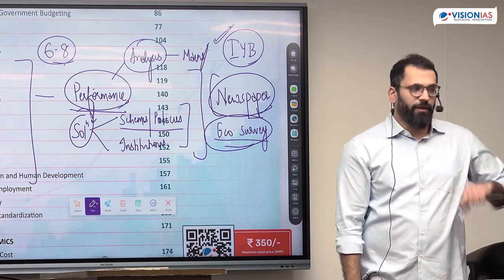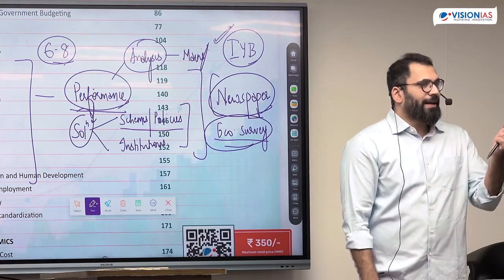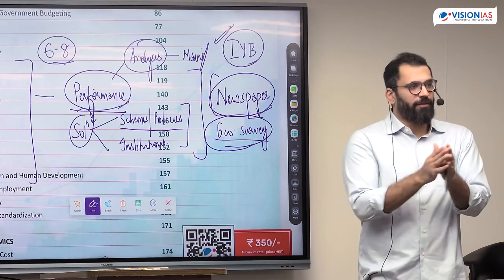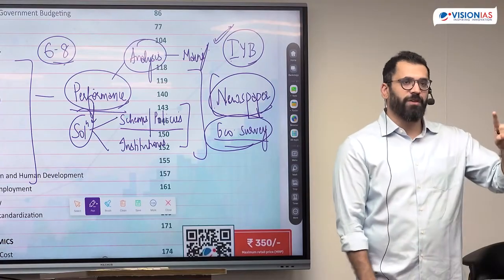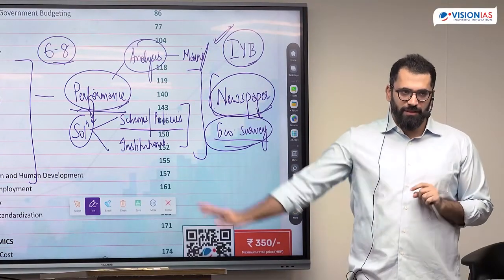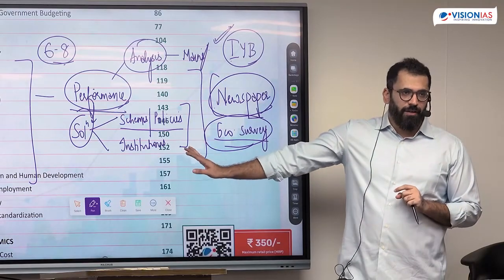That is my strategy. So if I'm solving a number of test papers that are giving me new information, this is good for me, because before the exam I have 50 or 100 new facts which can help me solve questions. It won't come directly, but it will help me solve questions in mains. This is the slightly trickier part.